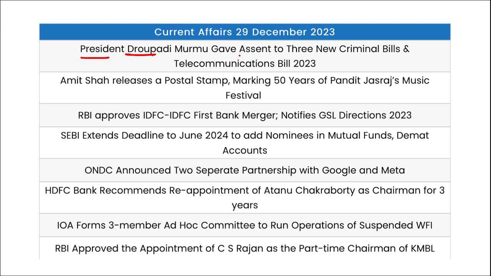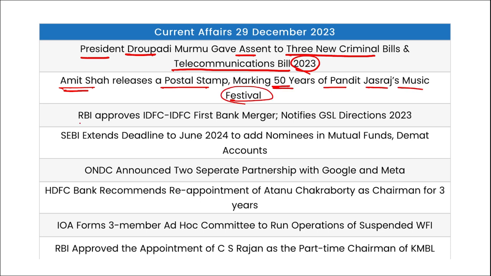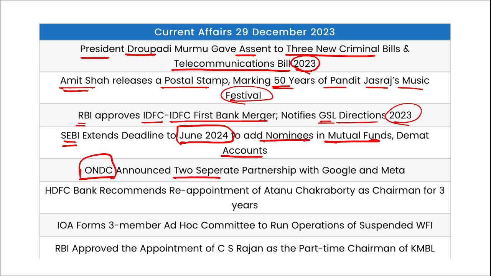President Draupadi Murmu gave assent to the 3 new criminal bills and a telecommunication bill in 2023. Then Amit Shah released a postal stamp marking 50 years of Pandit Jasraj's Music Festival, held in Hyderabad. Then RBI approved the IDFC First Bank merger and has notified the GSL directions 2023. SEBI has extended the deadline to June 2024 to add nominees in mutual funds and Demat accounts. ONDC has announced 2 separate partnerships with Google and Meta.